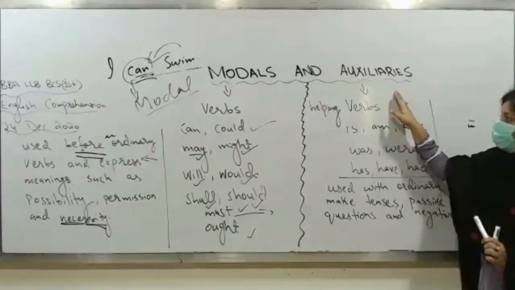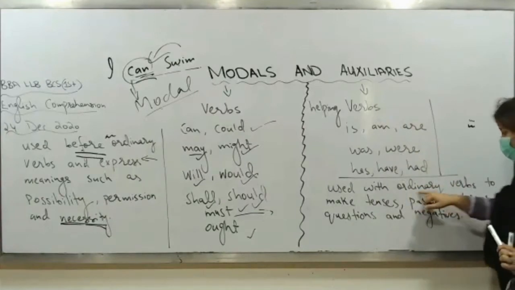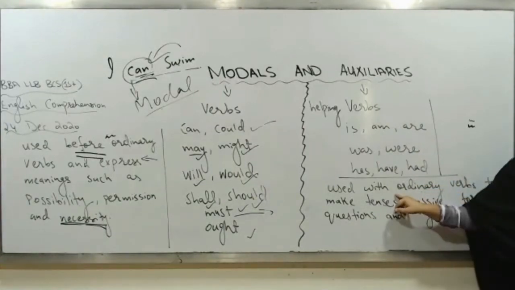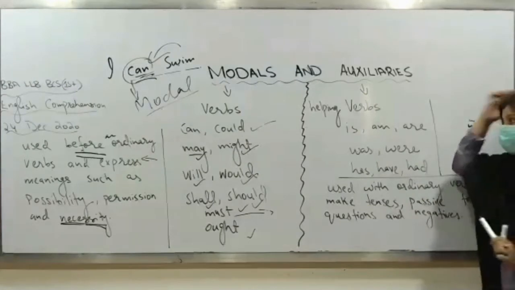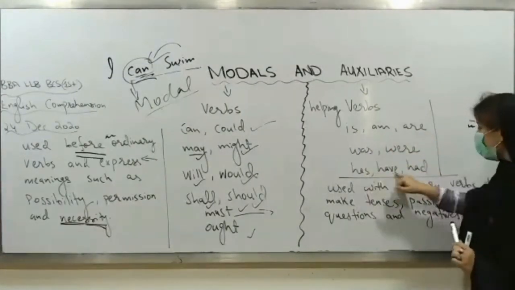Now the next is what? Auxiliaries, right? Auxiliaries are actually helping verbs which are again used with ordinary verbs. For example, is, am, are, was, were, has, have, had.